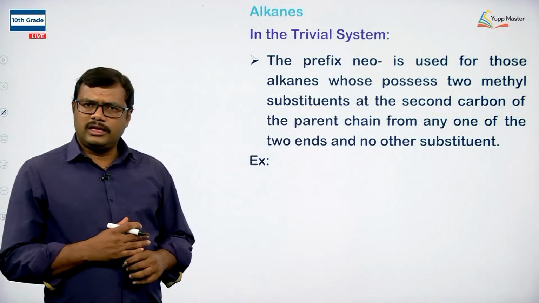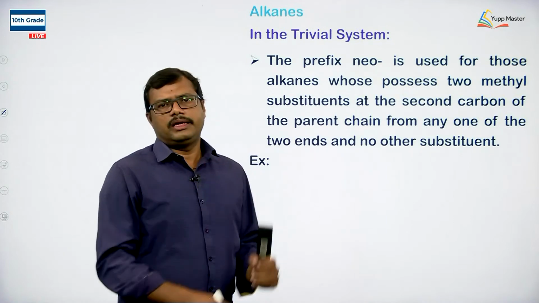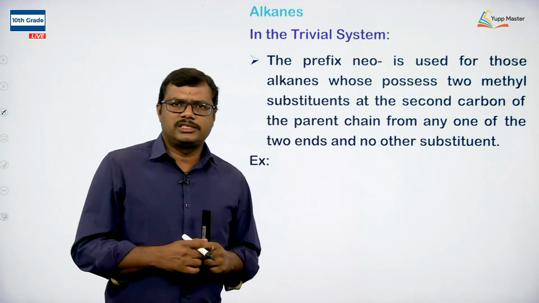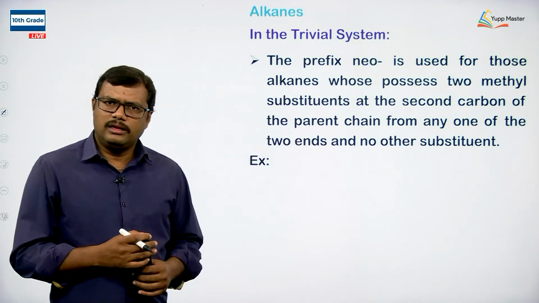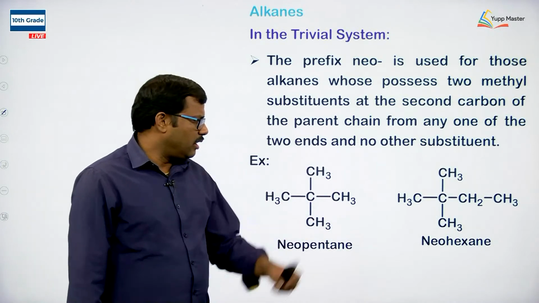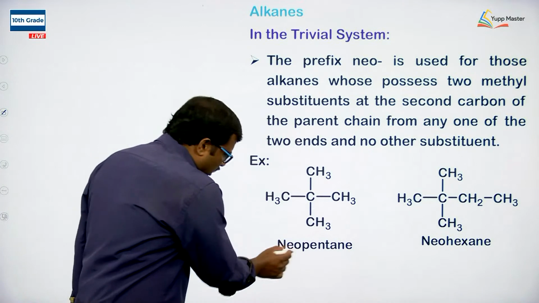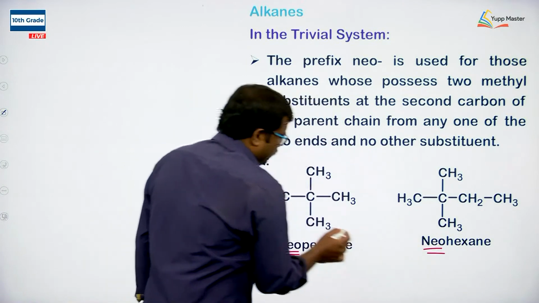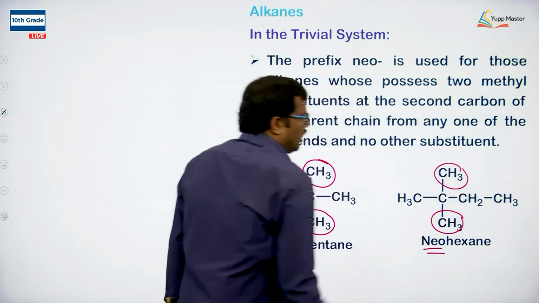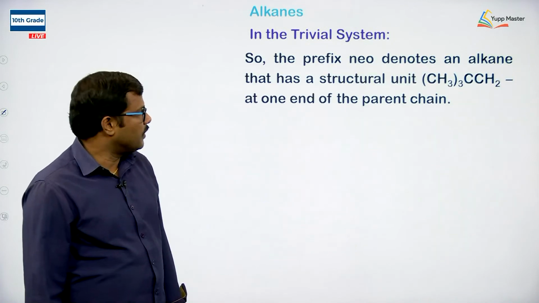So the presence of 2 methyl groups on the second last carbon atom of an alkane chain from any end, and no other substituent present on that particular alkane chain, in that case, in the common system of nomenclature, neo can be used as a prefix with the alkane name, okay, neopentane and neohexane, right. So neo terminology is used only because of the presence of the 2 methyl groups on the second last carbon atom of the alkane chain, okay.